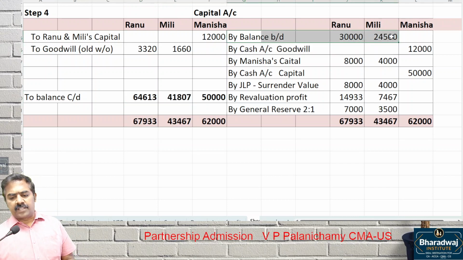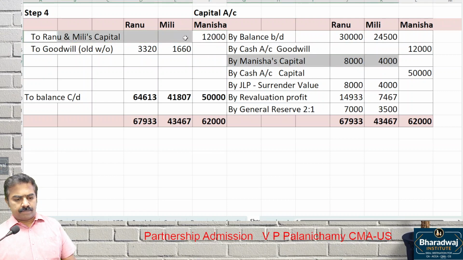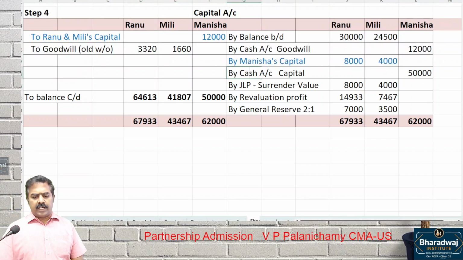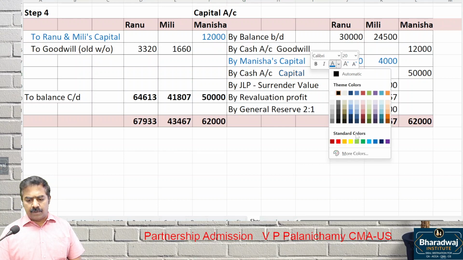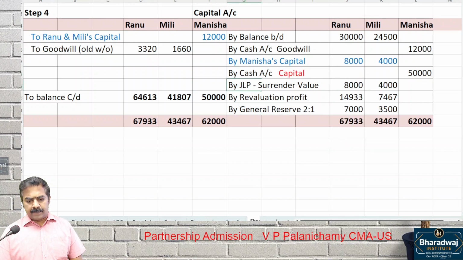I repeat, balance brought down 30,000 and 24,500. Cash brought in for goodwill, 12,000, is transferred to the other partners. This is a goodwill adjustment. Cash brought in for capital will stay in the capital account. Joint life policy surrender value is recorded only for old partners. Revaluation profit is also transferred to old partners. General reserve is transferred to old partners.